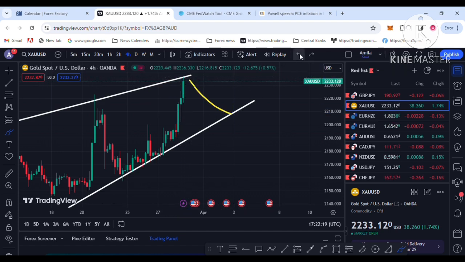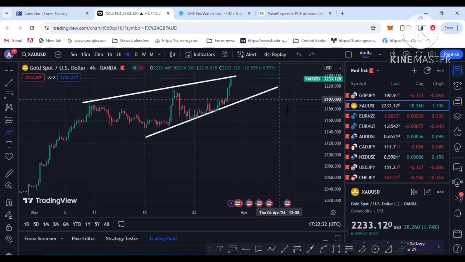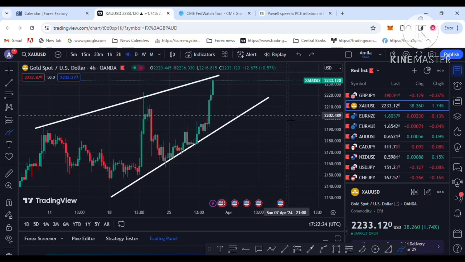If you are trading gold, you should keep in touch with the USD economic data as well, and risk management is the key. Gold is a more volatile pair.